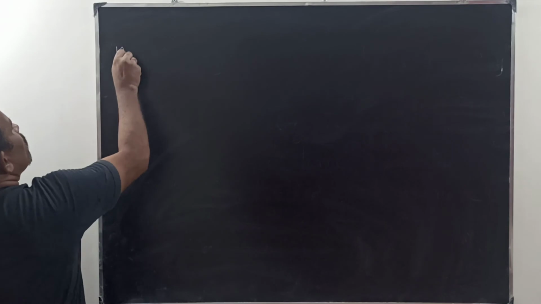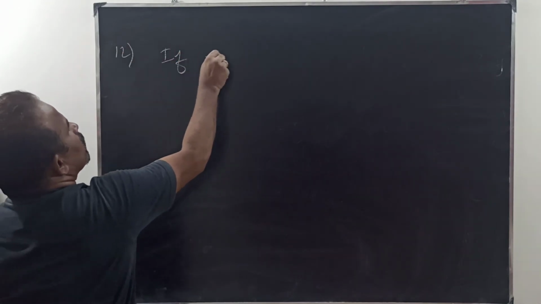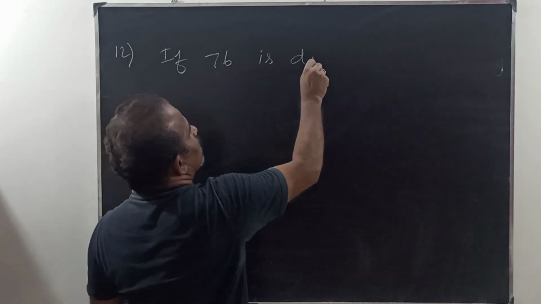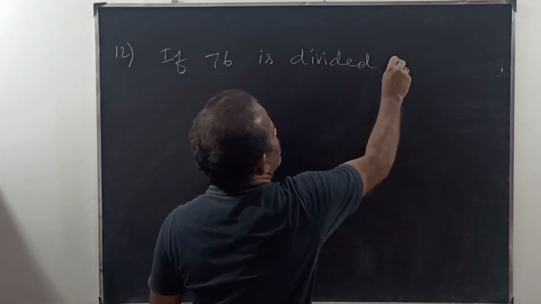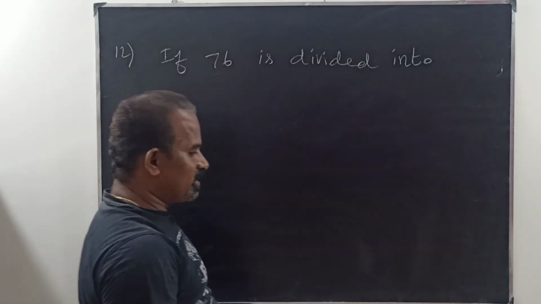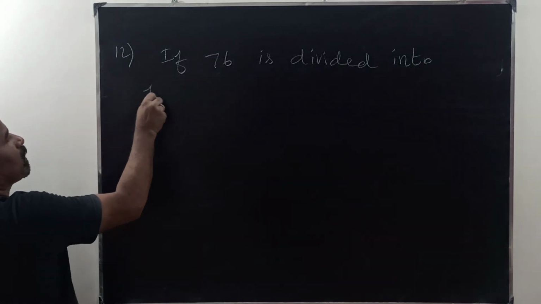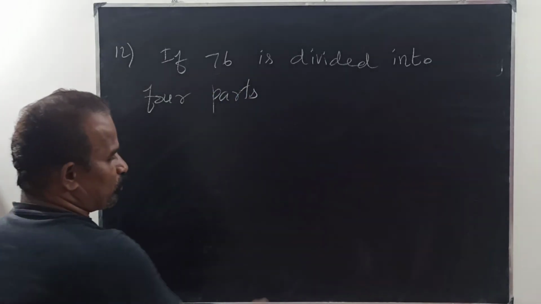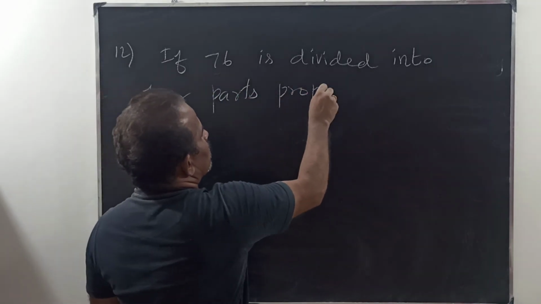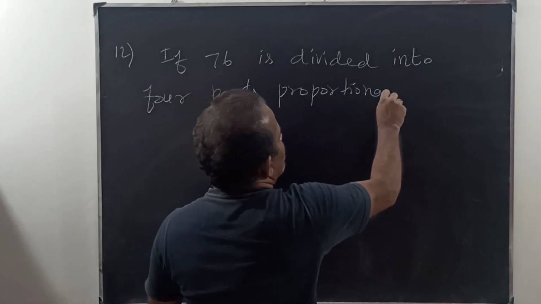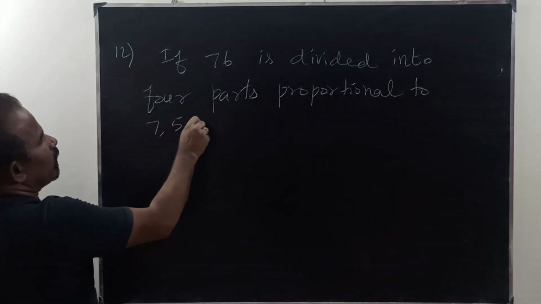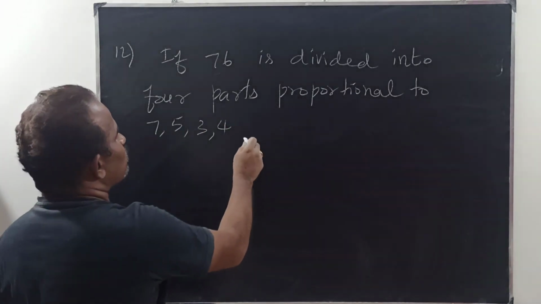Problem number 12. If 76 is divided into 4 parts proportional to 7, 5, 3, 4, then the smallest part?